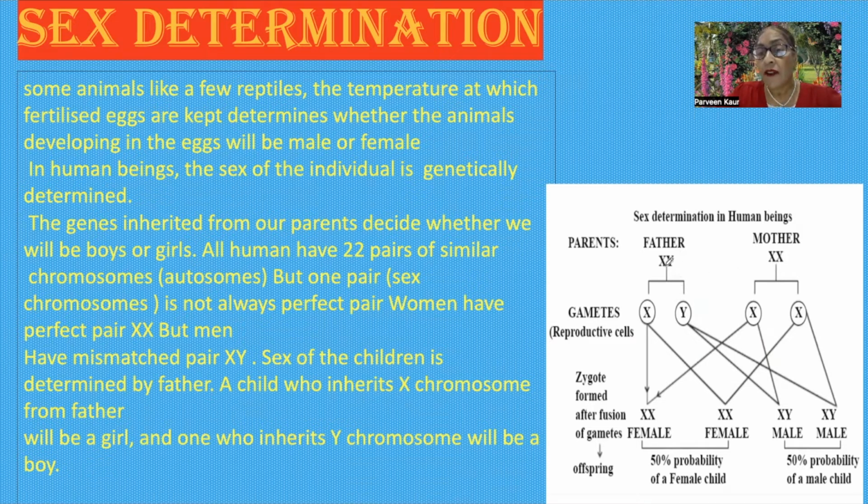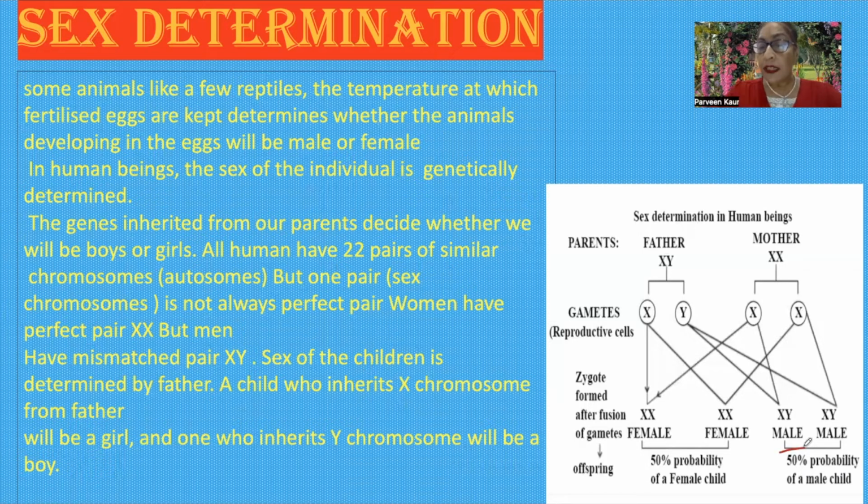In the male, in the father, X and Y chromosomes are found, but the mother produces X gametes and X gametes. So whenever the X gamete of the father combines with the X gamete of the mother, it produces a female baby. And whenever the Y gamete of the father fuses with the X gamete of the mother, they produce a male baby.